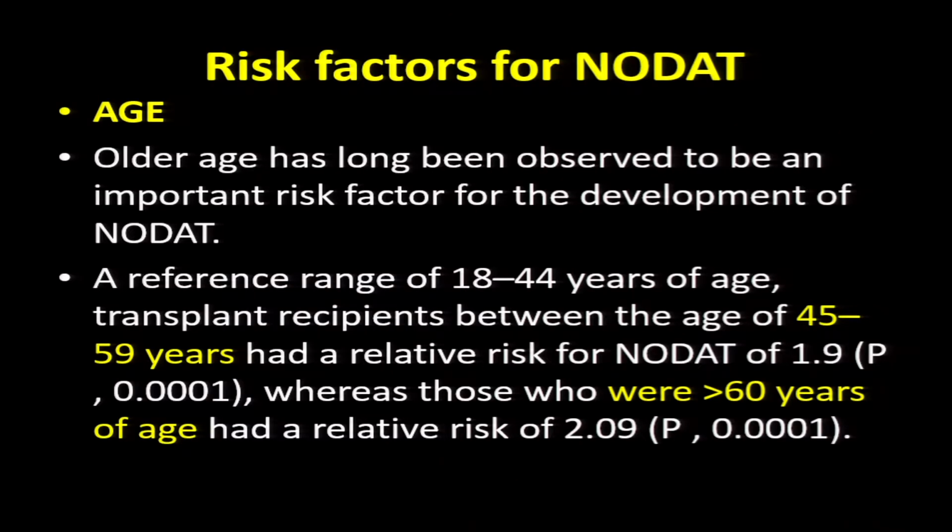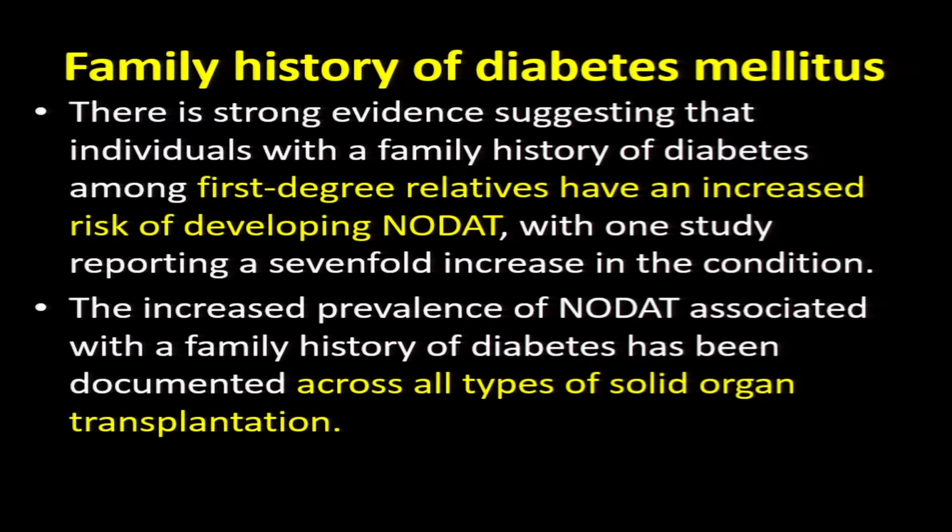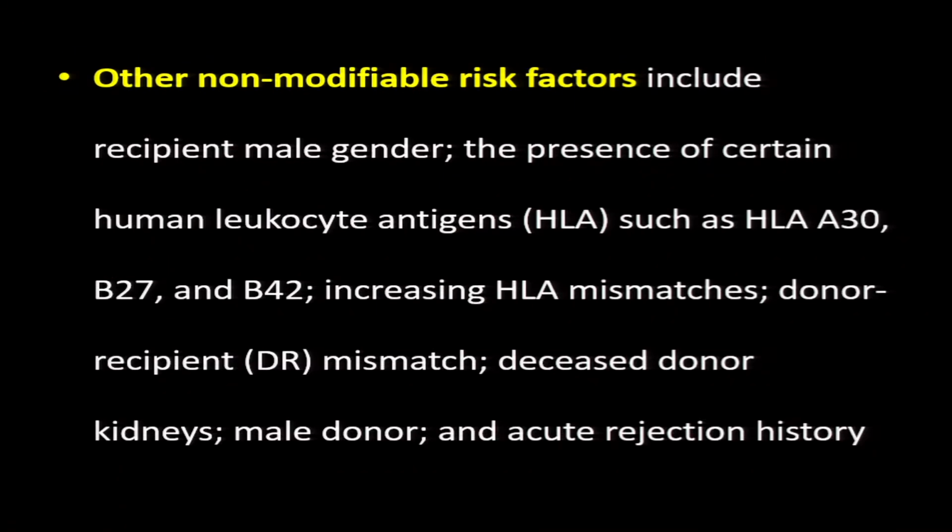As for the risk factors, as age increases, we all know any complication, any hazard is going to increase. And for race and ethnicity, African Americans and Hispanics have increased risk because of the differential pharmacokinetics and the diabetogenic effect of the immunosuppressive agents. And for family history, first degree relatives have an increased risk of developing NODAT. Other non-modifiable risk factors are HLA, HLA-A30, B27, B42, and increasing HLA mismatches, donor recipient mismatch, deceased donor kidneys, male donors and acute rejection history.